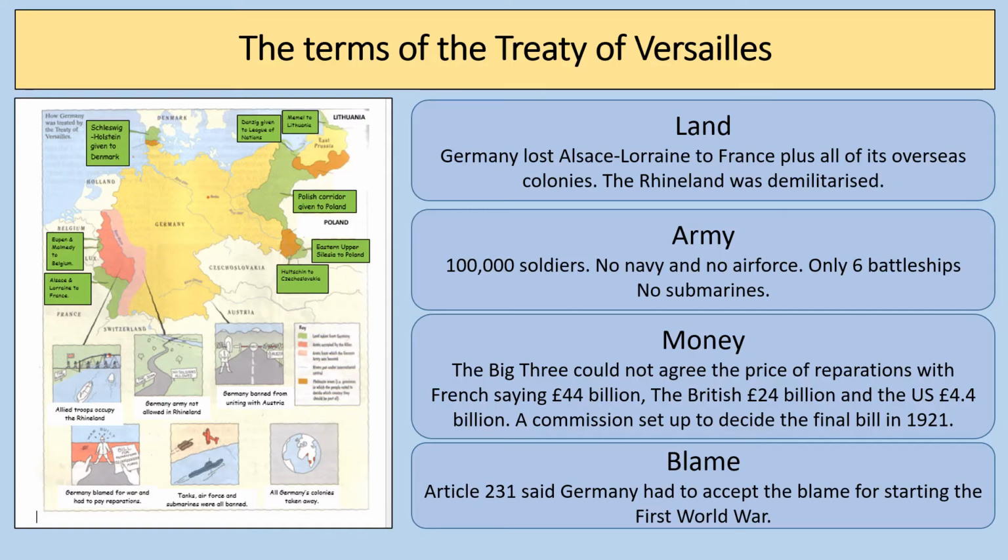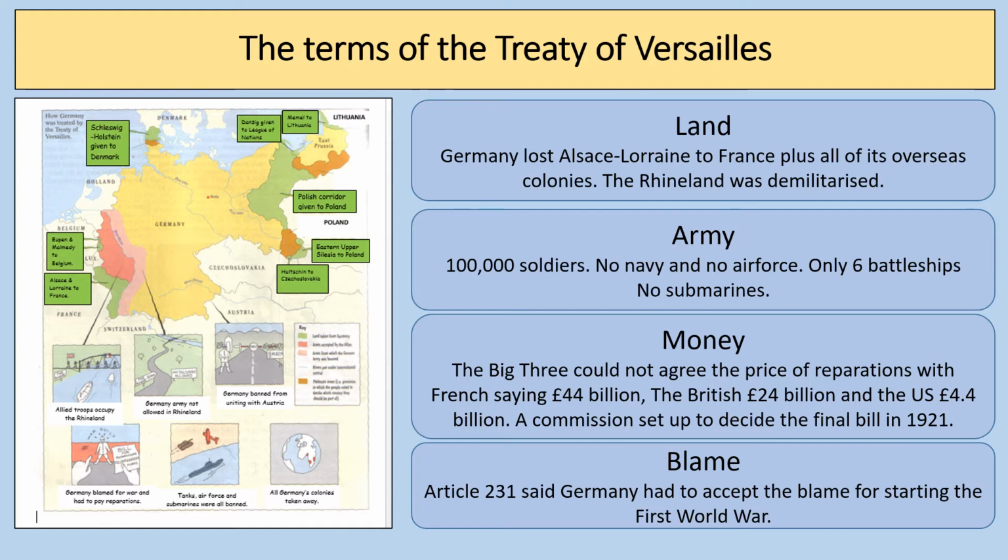So when we're thinking about the terms of the Treaty of Versailles, it's useful to think about the idea of land, army, money and blame. And that gives you the basics of the Treaty of Versailles. So it's good to remember some of the key information about the land they lost. So they lost around about 13% of their land.